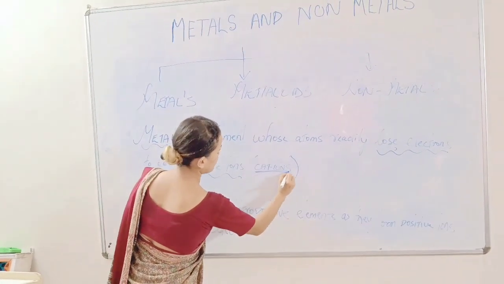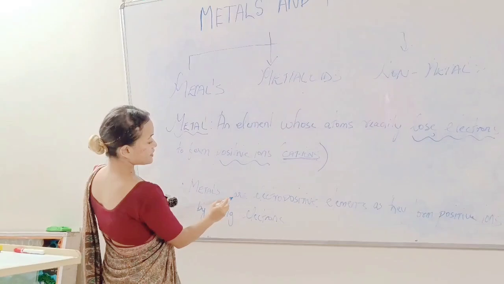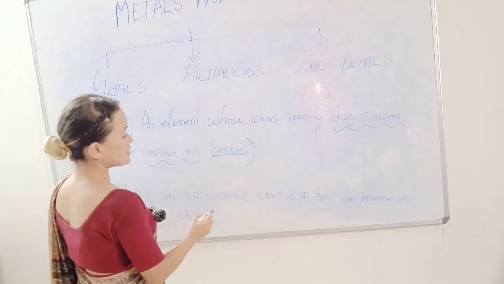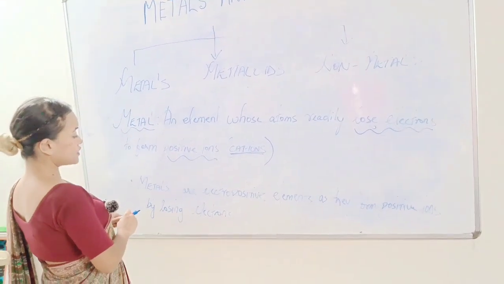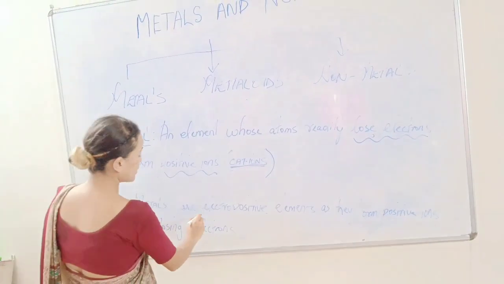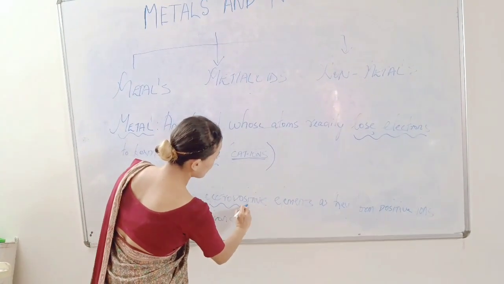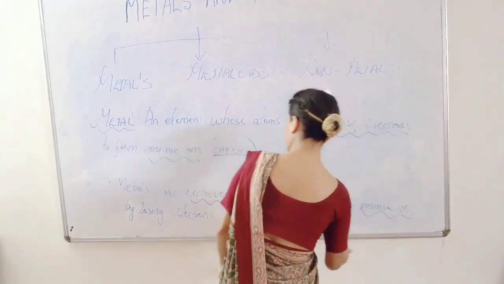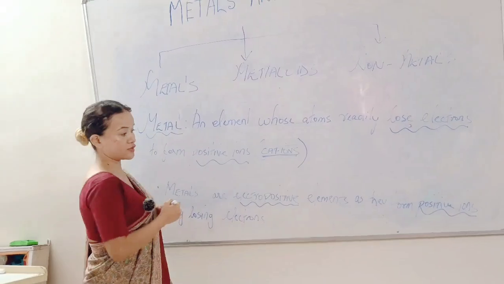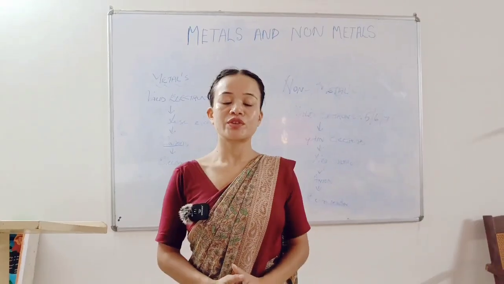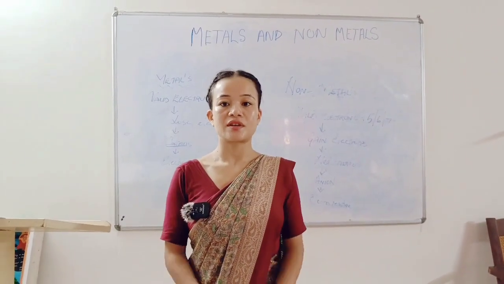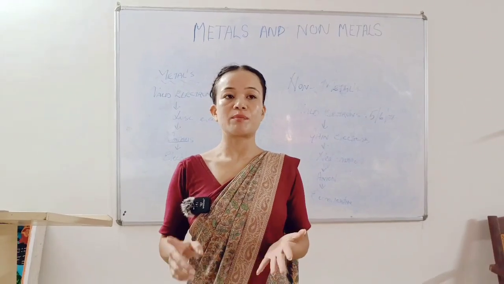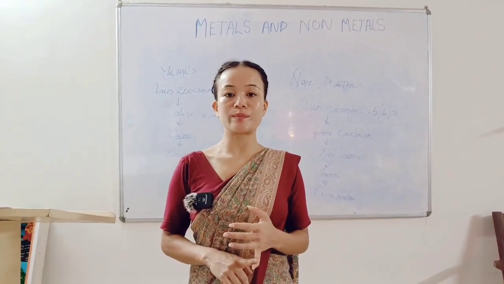Then metals are electropositive elements as they form positive ions by losing electrons. Now I am going to give examples of metals, like potassium, magnesium, aluminum, copper.